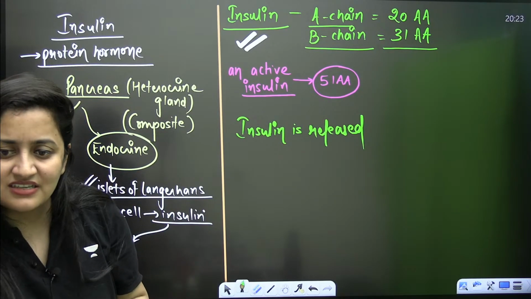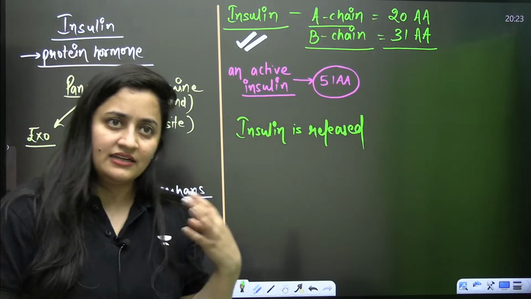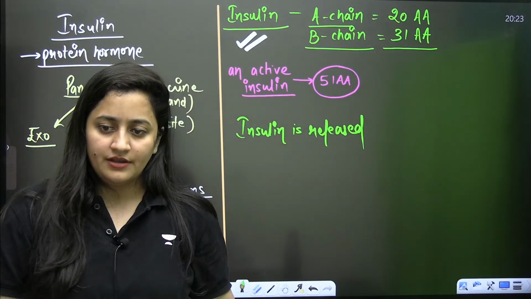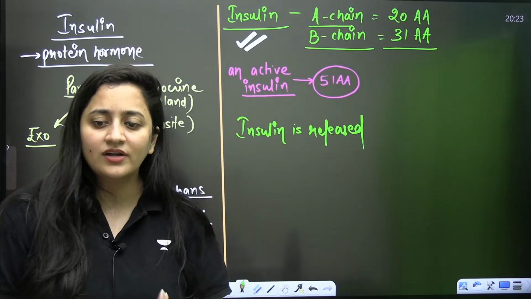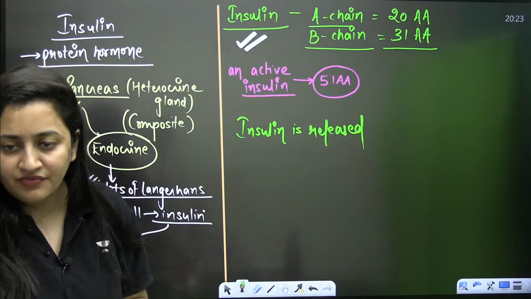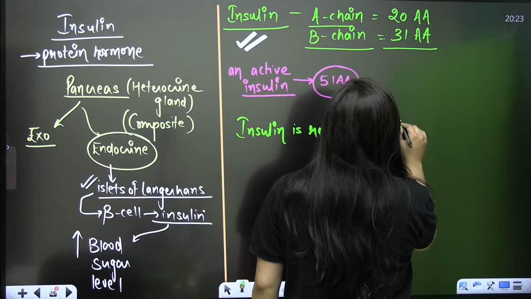But insulin is itself a protein. Why are you talking about the acid? Amino acids are present, and amino acids can be acidic, right? But why are you just focused on any other acid in insulin? What type of question is it? Rectify that first. Okay, so insulin is released in inactive form.